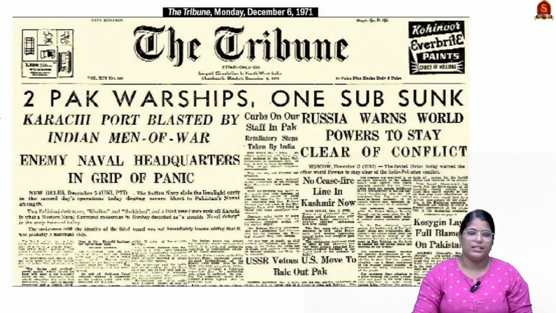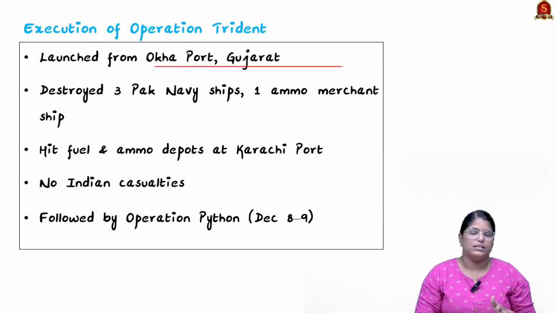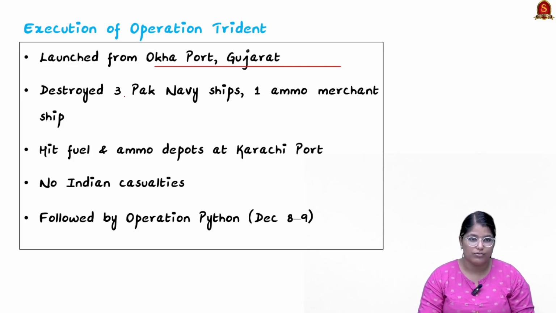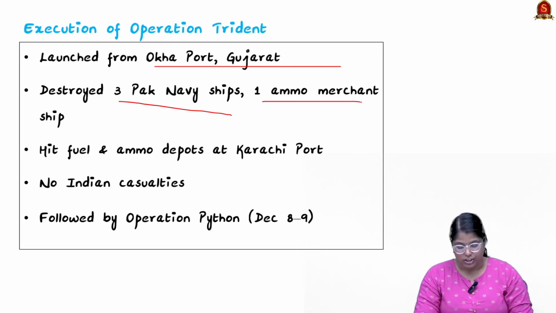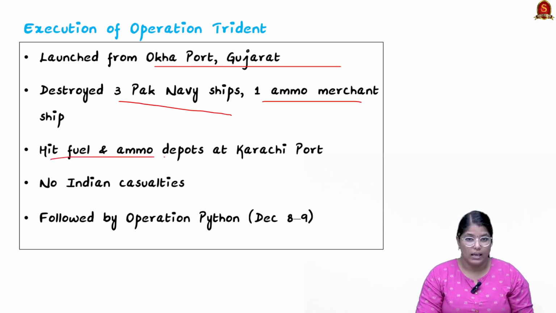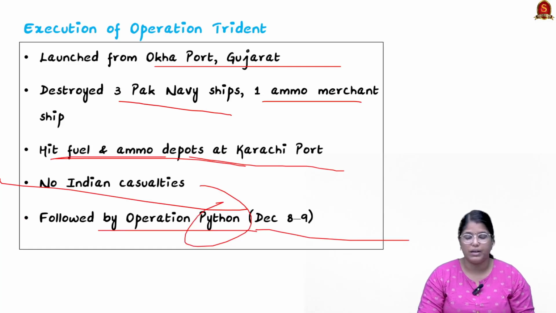Here you can see the actual image of the operation. During the operation, the attack was launched from Okha port in Gujarat, and it destroyed 3 Pakistan Navy ships and 1 ammunition merchant ship. You can see that in the image even. They also hit the fuel and ammo depots at Karachi port, and no Indian casualty happened in this operation. This was followed by Operation Python, which happened on December 8 to 9.